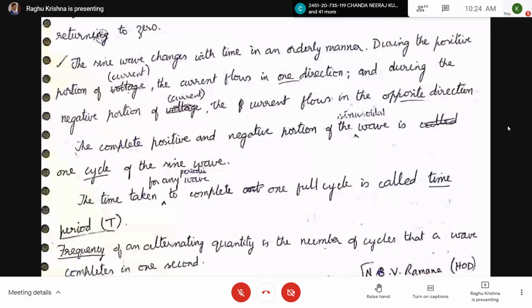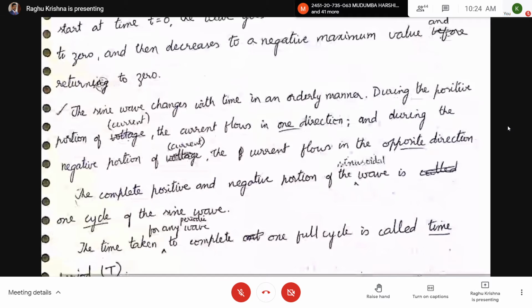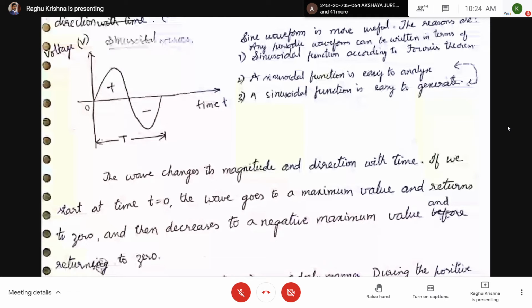So positive to negative means a change in direction. During the positive half wave, the current flows in one direction; during the negative half, the current reverses direction. So in one cycle, the current changes its direction from one direction to the other. In one half the current flows in the forward direction, and in the next half it flows in the reverse direction.